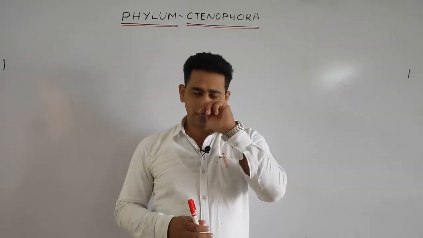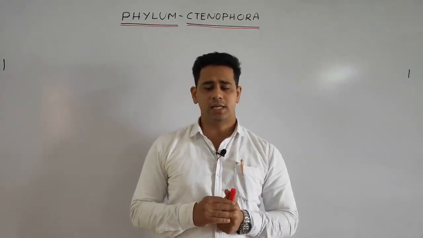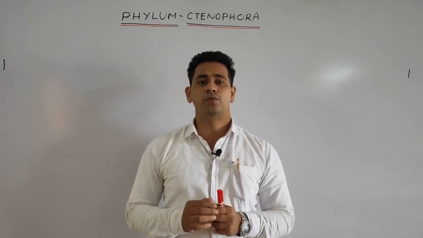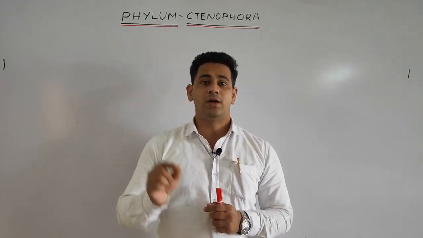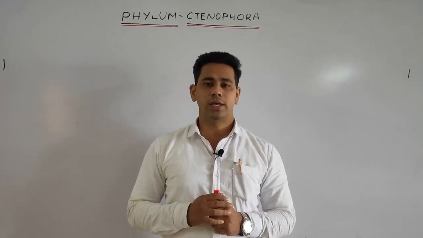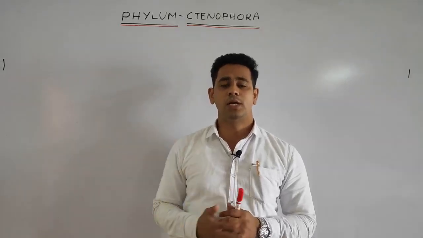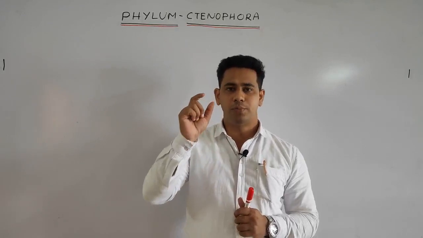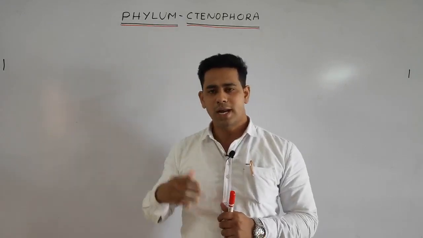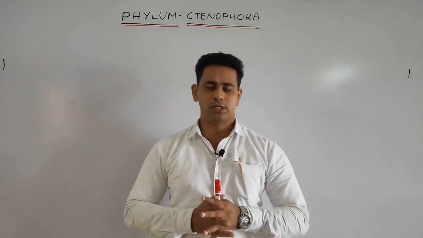Further we discussed that the cavity present inside the coelenterate is known as the coelenteron, or the gastrovascular cavity. Like this we discussed many points, and also that the mouth-bearing side is known as the oral side and the opposite side is known as the aboral side.